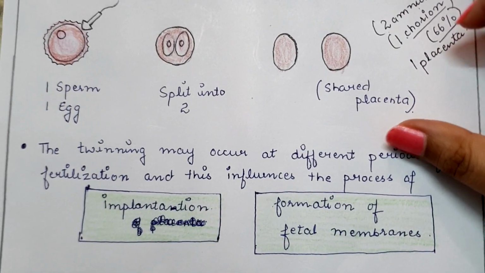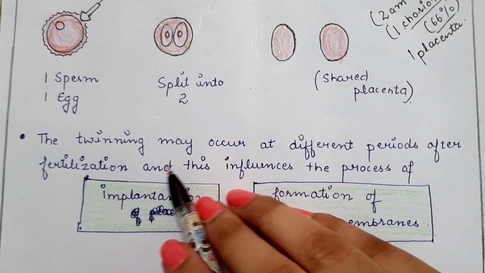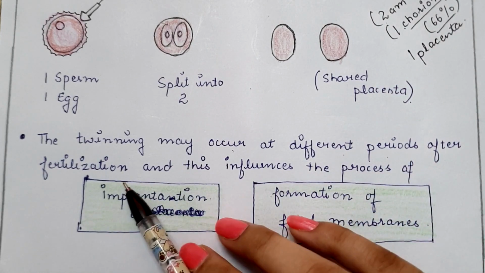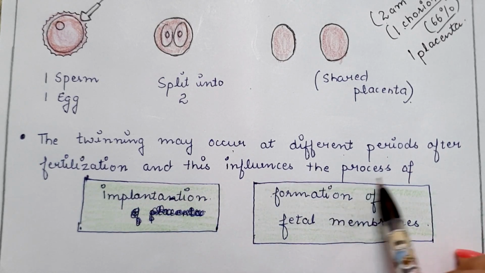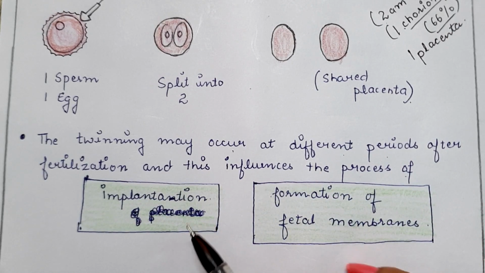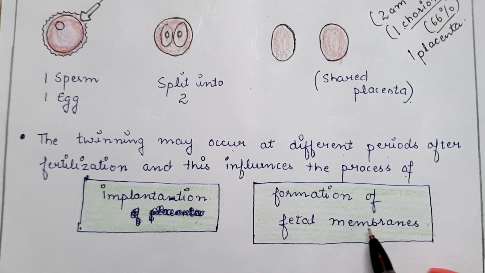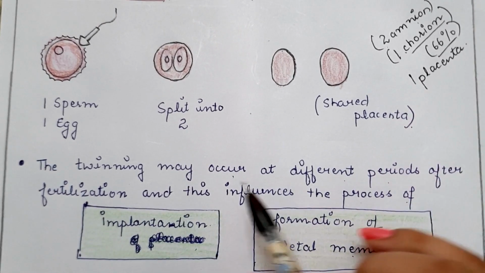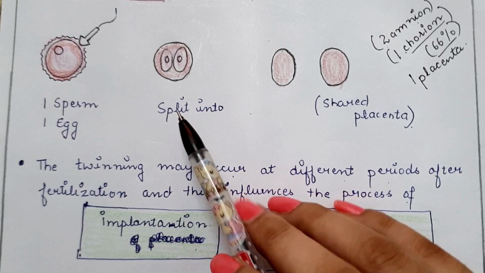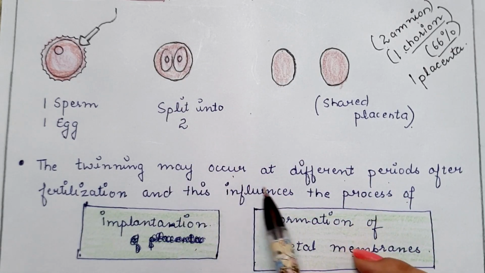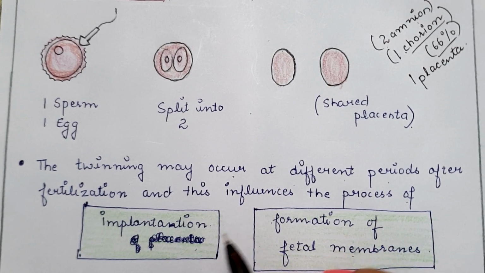Next, twinning may occur at different periods after fertilization, and this influences the process of implantation of the fertilized ovum inside the uterus or the formation of fetal membranes. Meaning the fertilized ovum splits into two at different time periods, which affects the implantation and the fetal membranes.